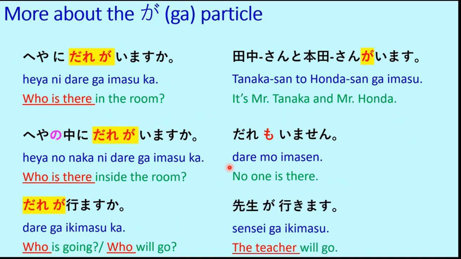Sensei ga ikimasu. The teacher will go. So if the question contains ga, the answer will also contain ga, to emphasize the teacher. Who is going? That is more important. So the teacher will go. Sensei ga arimasu. Sensei ga ikimasu. Dare ga ikimasu ka? Sensei ga ikimasu.